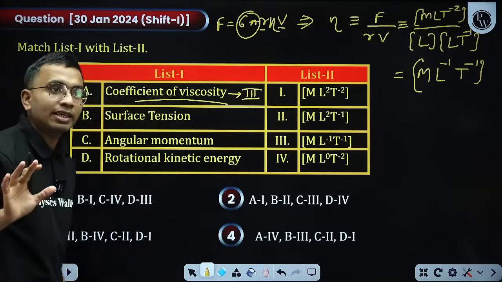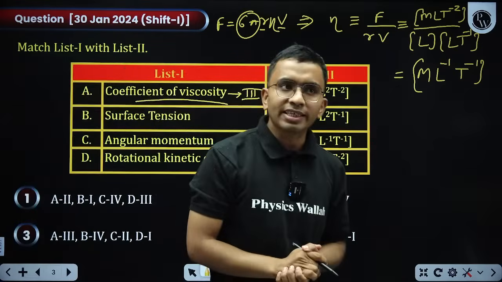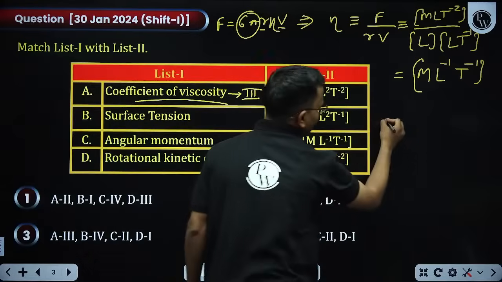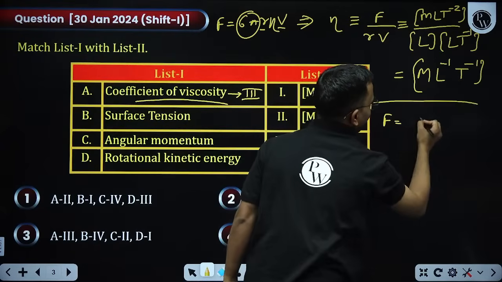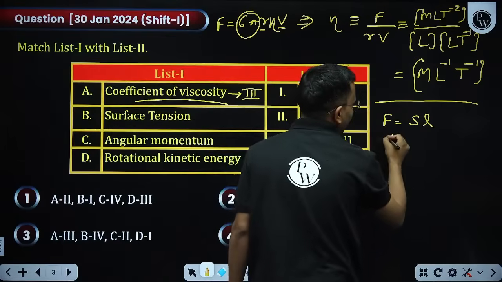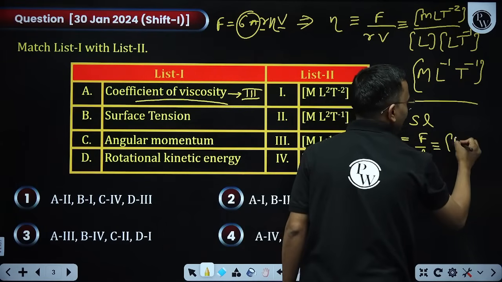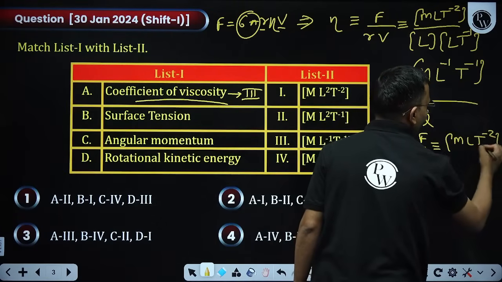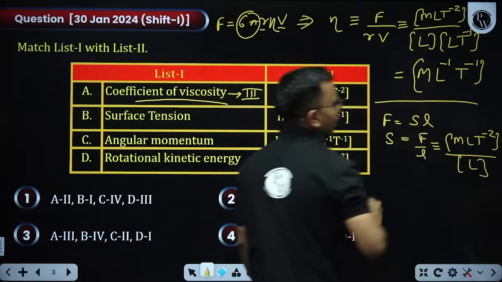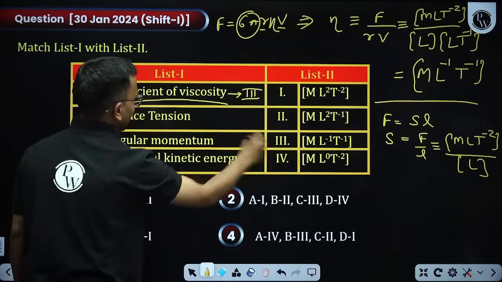I got 3. Next, surface tension. Any formula of surface tension you know? Yes, I know that force is equal to surface tension into the contact length. From here I can say surface tension is force per unit length. What is force? M L T to the power minus 2 divided by the length L. So it is M L to the power 0 and T to the power minus 2, that is the fourth option.